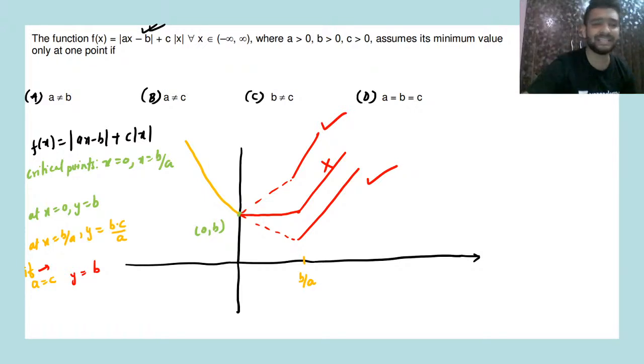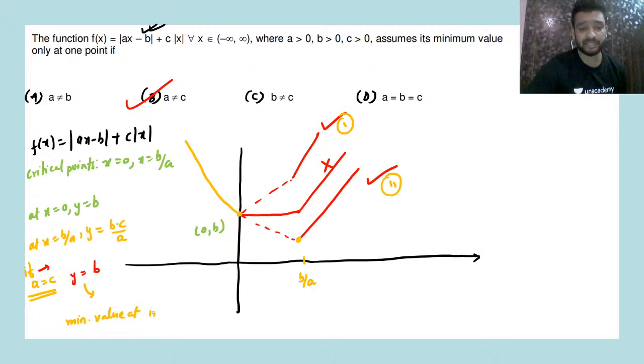So the only condition is that if a is not equal to c, the graph will be either of this kind, first kind, or of the second kind. And whenever your graph will be of first kind or second kind, it will be having minimum value at only one point. But if a is equal to c, y is equal to b, that means minimum value at infinite points.